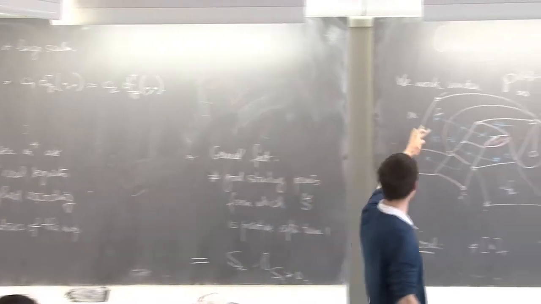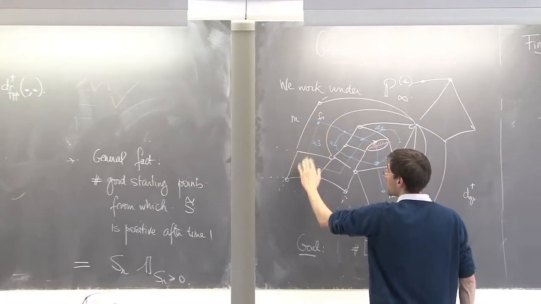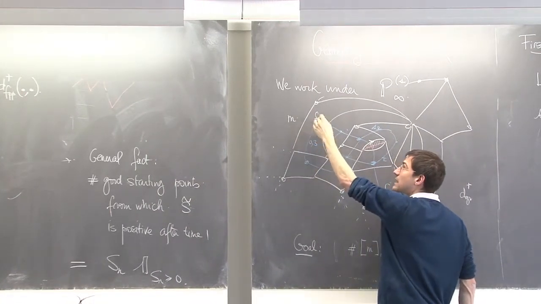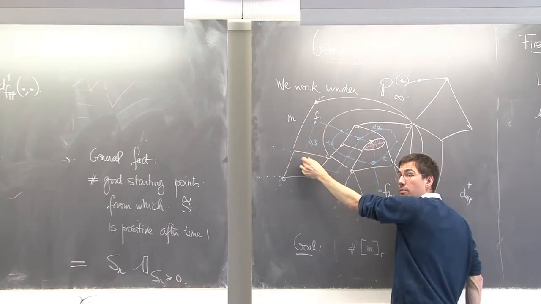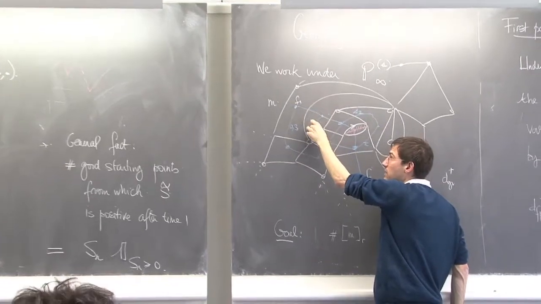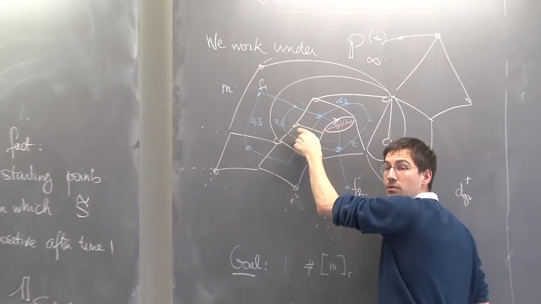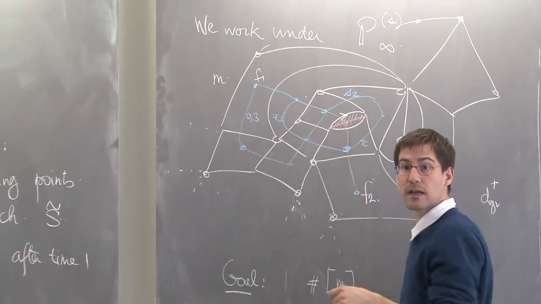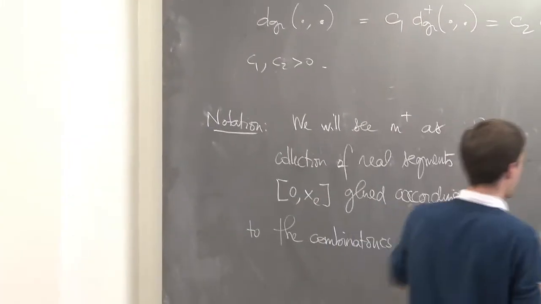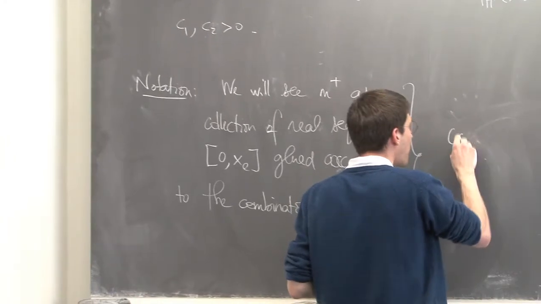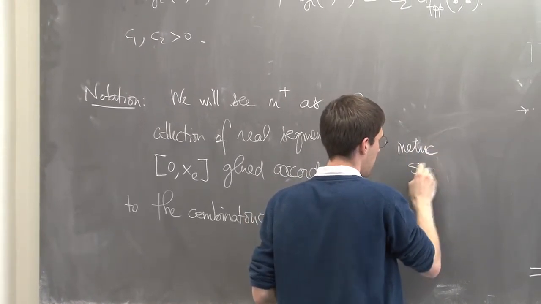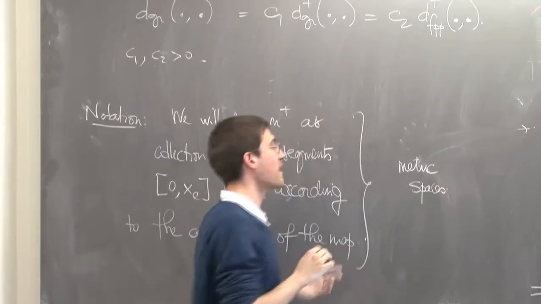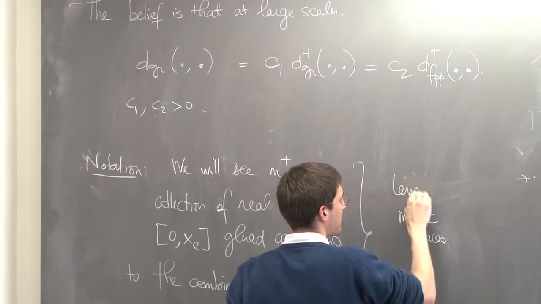I mean that if this has length 0.3, then I will really imagine that here I have a real segment of length 0.3, and here I have a real segment of length 7.2. Okay? So actually these can be seen as metric spaces. And to be precise, they are length spaces.